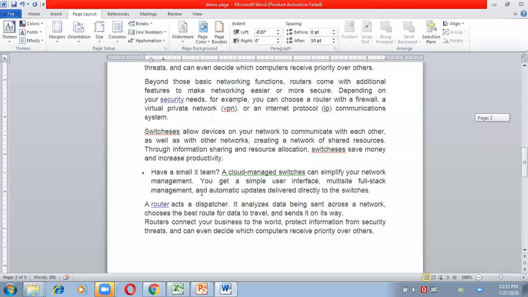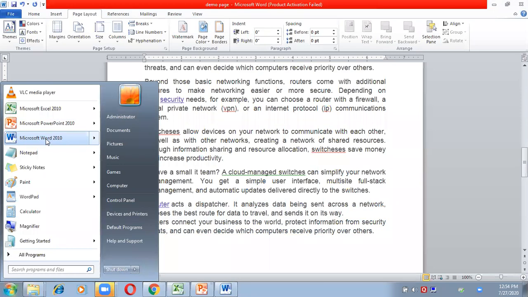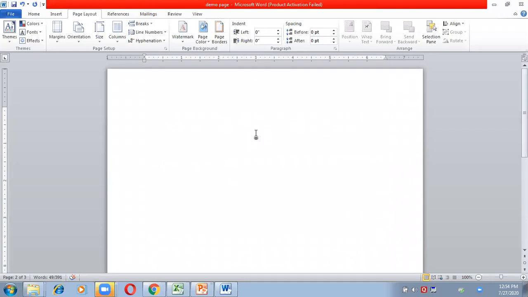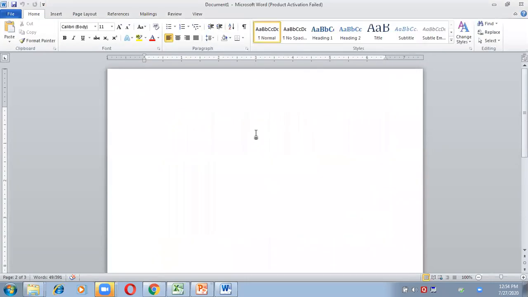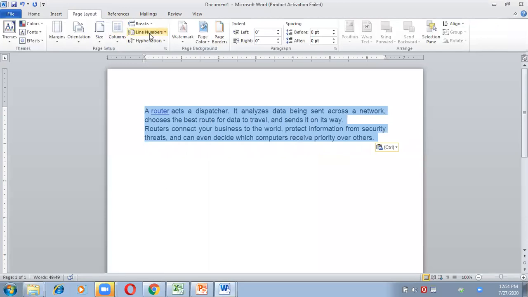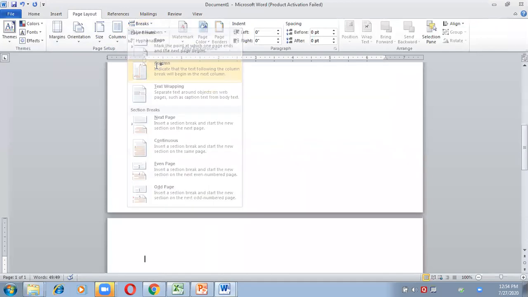Wait, there is something wrong in the page. I have to copy the content, a paragraph, and paste it into another Word file. Now let us try. Go to Page Layout, Break and Column Break.